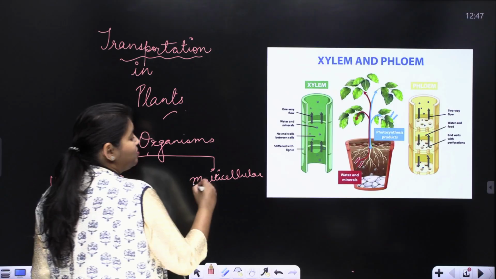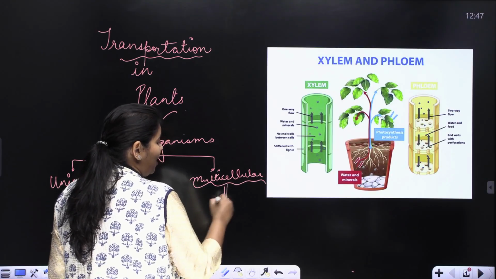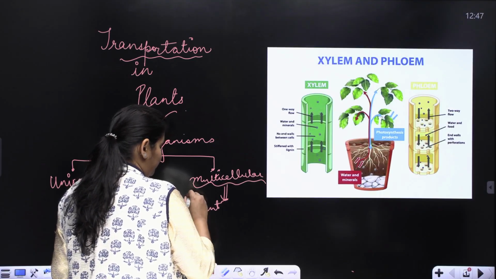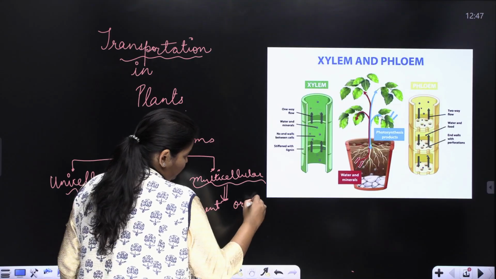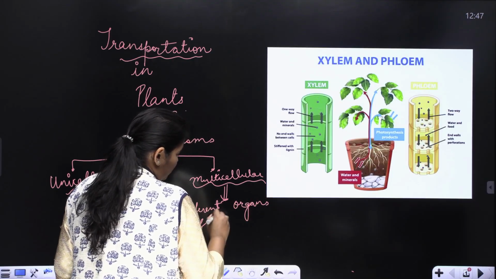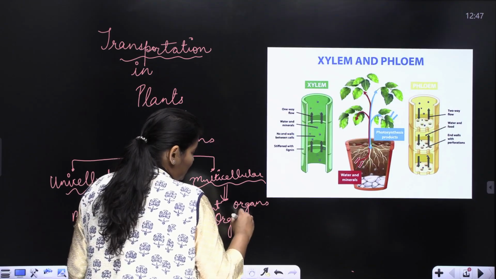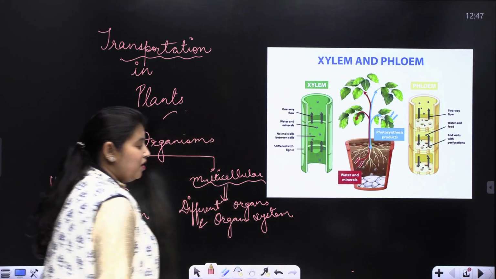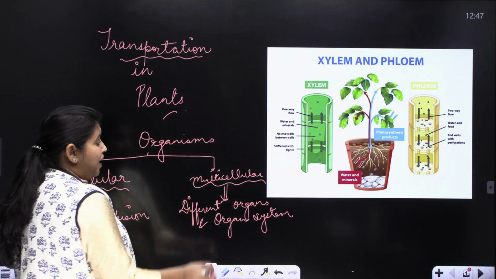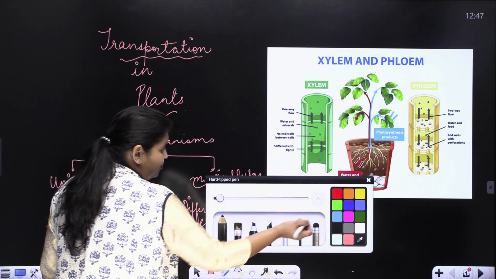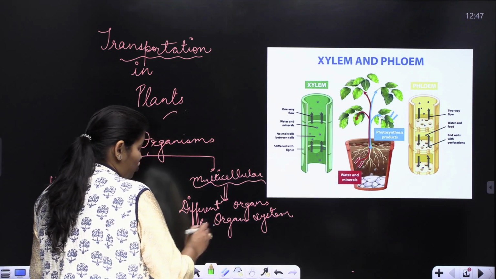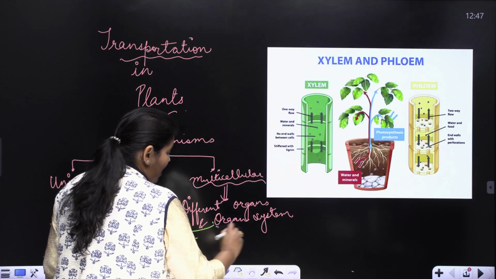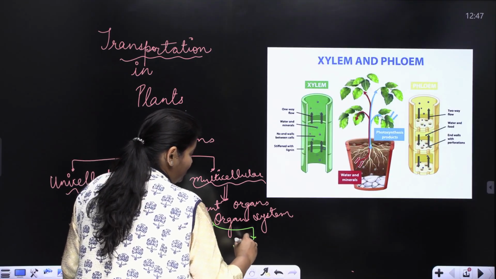And when the organism is multicellular, it will have different organs and organ systems for transportation. All right. So we can classify multicellular organisms into two categories, which are plants and animals.